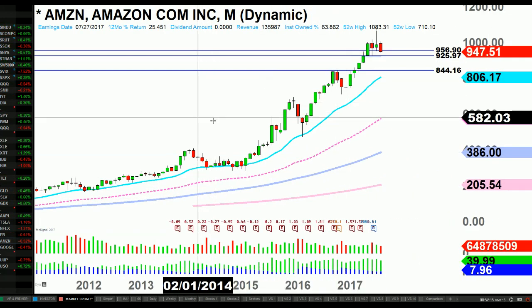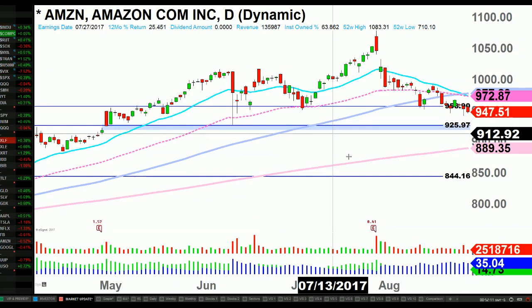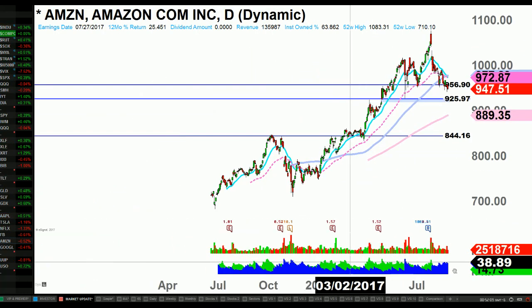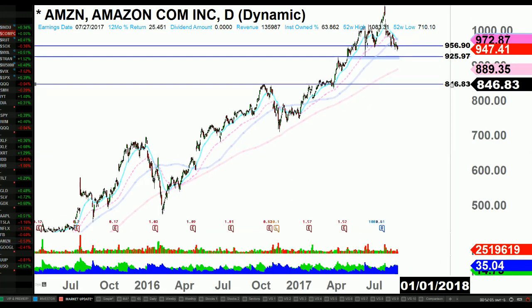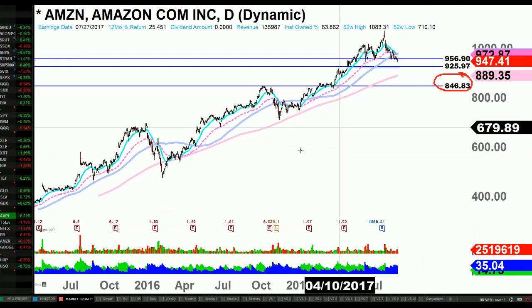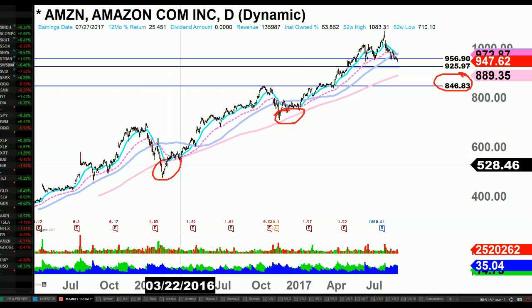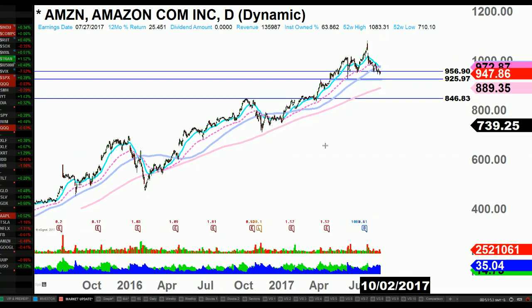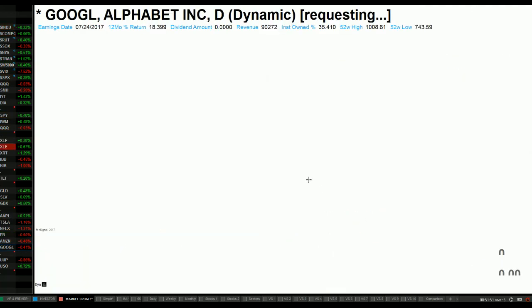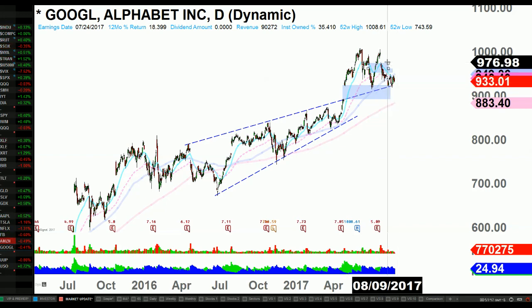So when you start to see something like that, what I would look for is not right here, but if Amazon comes down, and I don't know if it's going to, if it comes down to 846, that's a heavy buying opportunity. The 200 SMA here did act as pretty strong support in that vicinity. So if it does come down somewhere in that vicinity, I'll be looking to buy that dip.